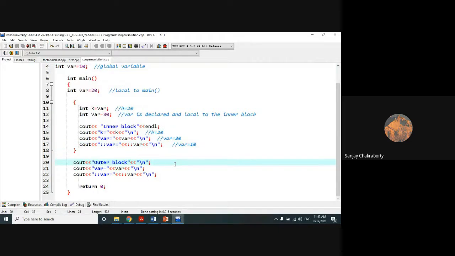Now come into the outer block. Now I think you can tell me what will be the value of this var?